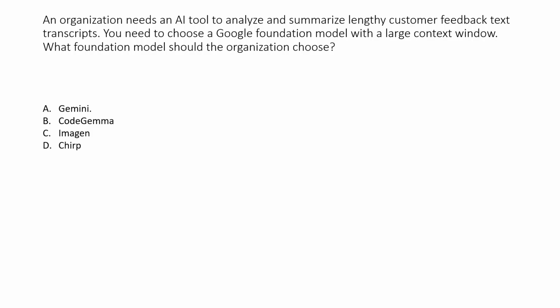Option D. Chirp is focused on speech and audio use cases, not large-scale text analysis, so this also does not meet the requirement. So the correct answer is option A. Gemini. Gemini is the best choice when you need large context understanding and text summarization.